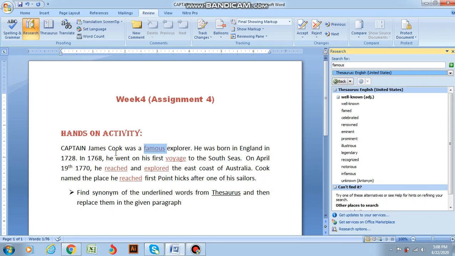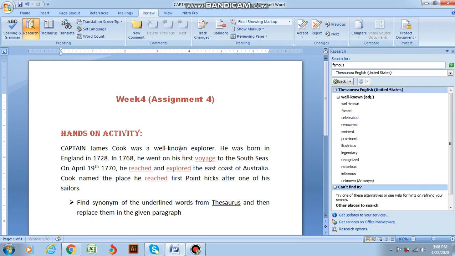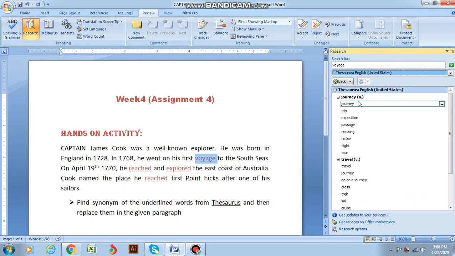Captain James Cook was a famous explorer. We can use the word well known. Just right click it and select Insert. See, the word has been replaced over here. Now come to the next word, which is voyage. Just double click it, press Ctrl C, and again press Ctrl V and this green button. There are quite a lot of synonyms over here, but we have to find the one which is most suitable to the particular sentence. Just right click it and insert it.